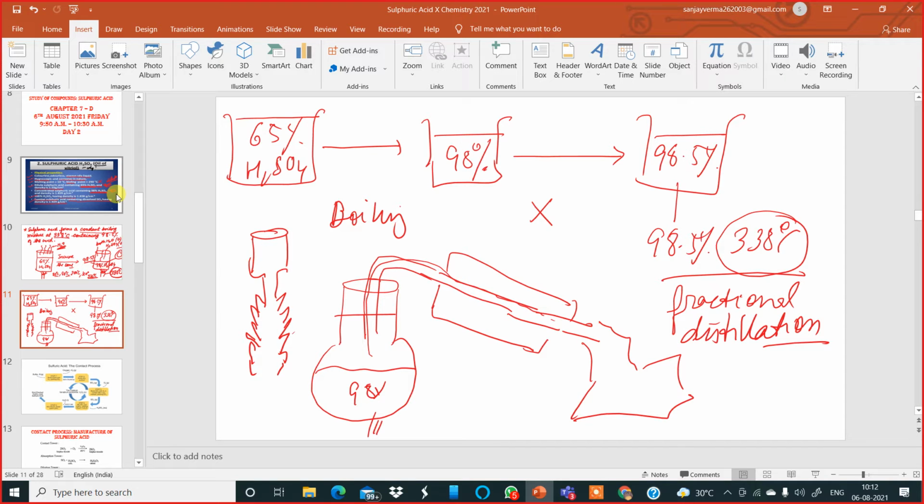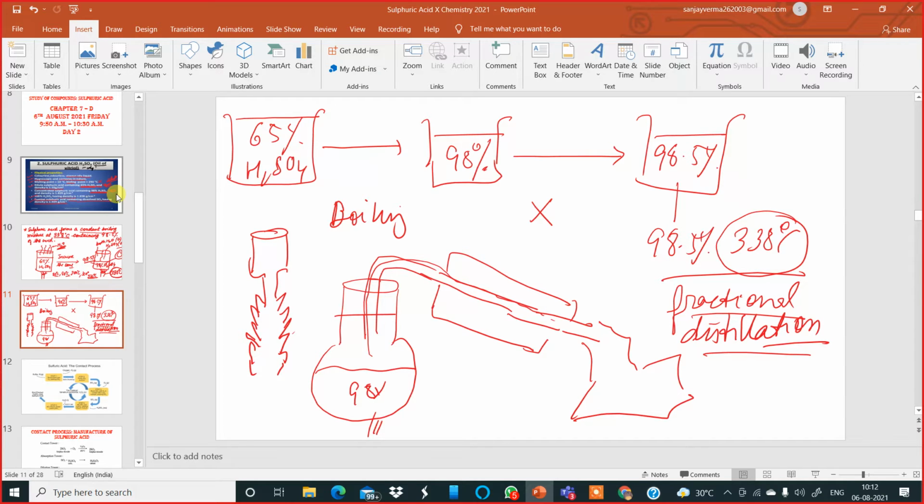So they will ask you why sulfuric acid cannot be concentrated by distillation or boiling: because it forms a constant boiling mixture at 338 degrees. Remember that it is very difficult to obtain 98.5% sulfuric acid by either distillation or boiling, so other methods like fractional distillation have to be used.